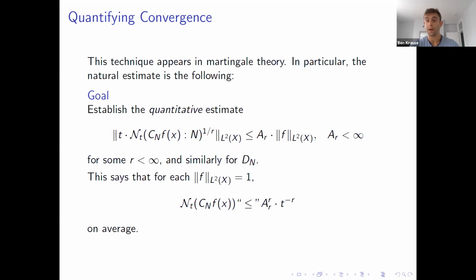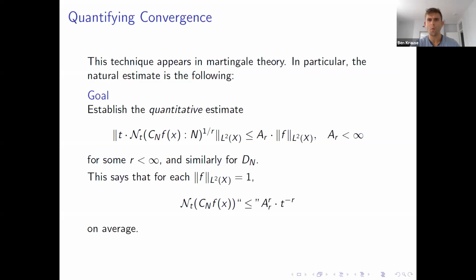And that's just what this estimate implies. So you take an L2 function of norm 1, you look at the orbit of all the Cesaro averages, and at a generic point, it's going to cost t to the negative r many balls of radius t to cover this collection, this image. And that's what we're trying to show.